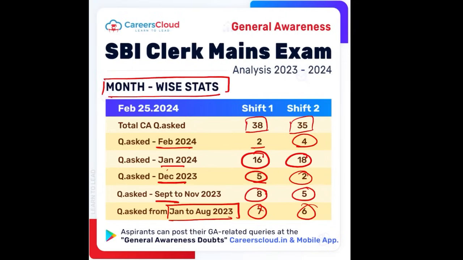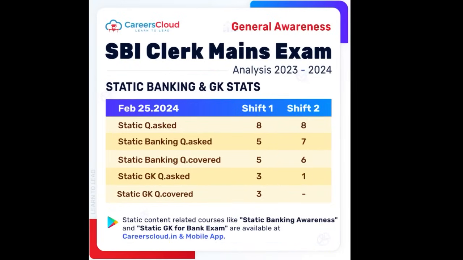And let me tell you friends, all these questions were covered by us either on our mobile application or on our YouTube channel, where we provide you a detailed analysis of all the content that is happening all around the world. Not just this, if we focus on static banking and GK stats, the total questions asked were 8 and 8 respectively for first and second shift. Static banking questions asked were 5 and 7. Static banking questions covered by us were 5 and 6 respectively.